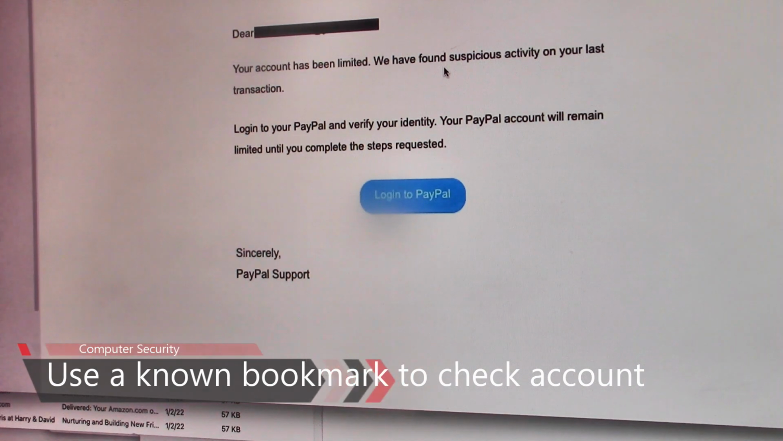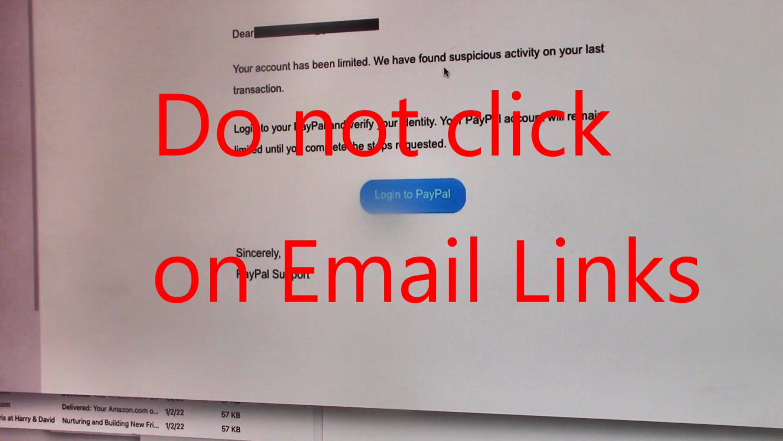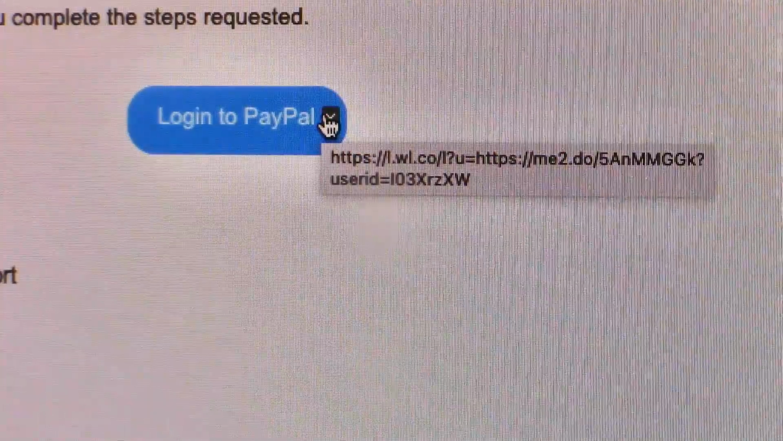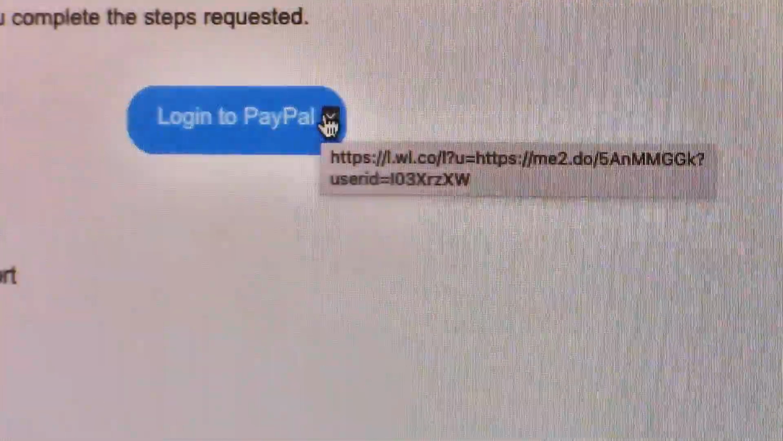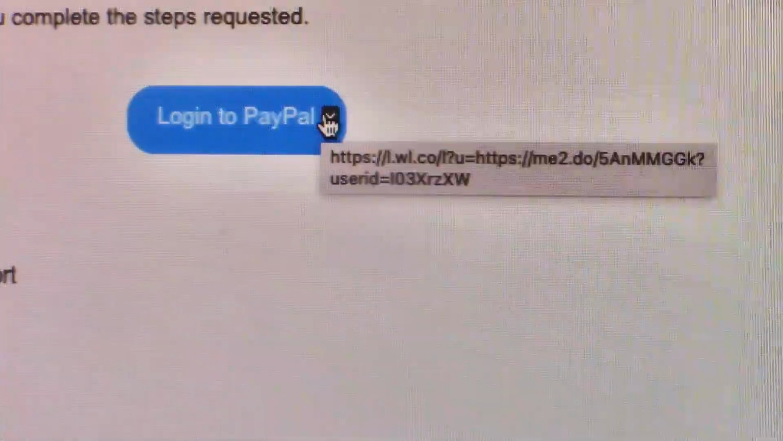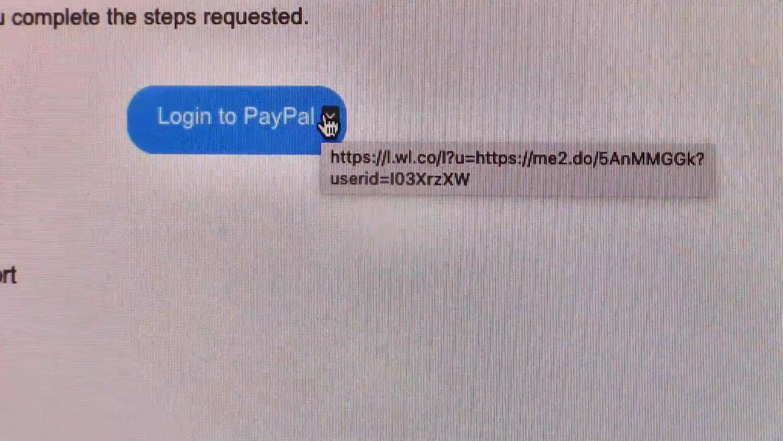Go to a known bookmark. Never ever click on the link in the email. In this video we're going to analyze an email and the links that it has. So first, what makes us suspicious? Again, never ever click on the link, ever. Always go to a known bookmark to log into your account to check it out.